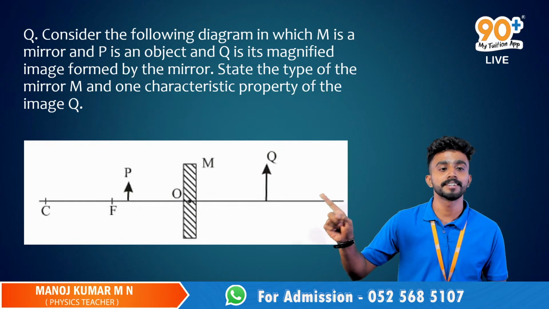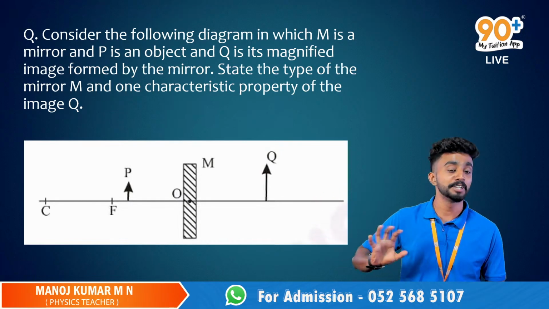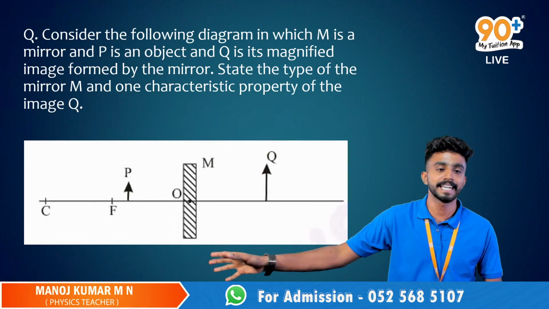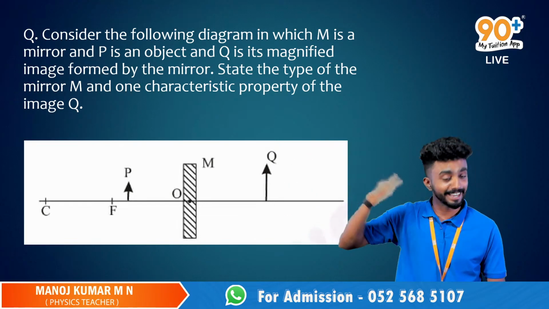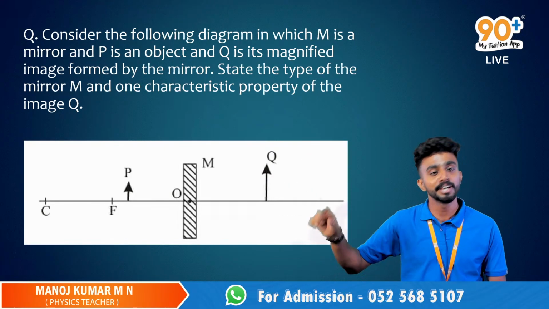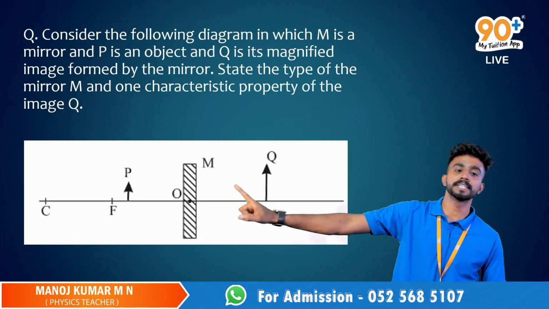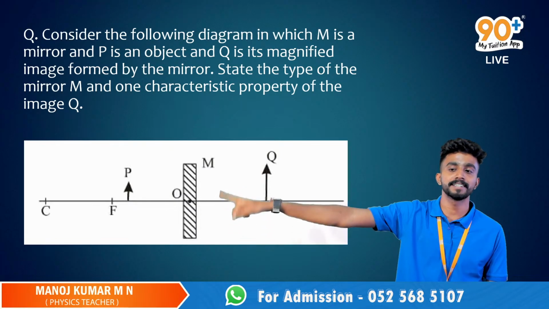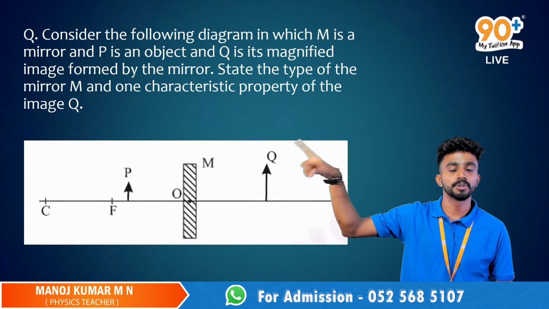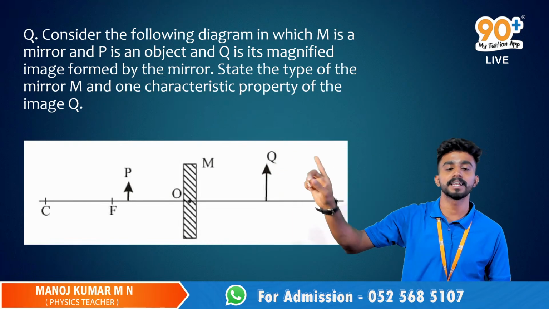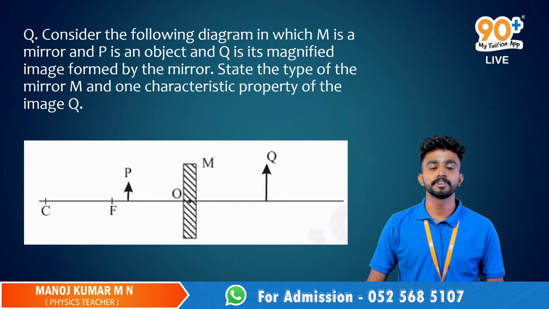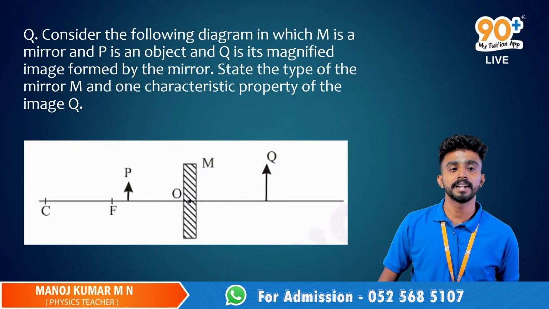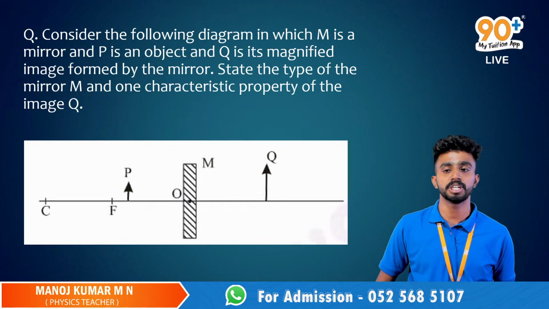Please don't forget to draw this diagram as well. Don't draw a concave mirror directly. Just draw it like this, and mark it as M, P, Q and so on. In the next image, as an answer, you can draw a concave mirror. Keep the object between F and P, or F and the mirror, and draw the image behind the mirror like this, in the position of Q. Then write the answer as concave mirror, and one single property: enlarged, virtual, and erect image.